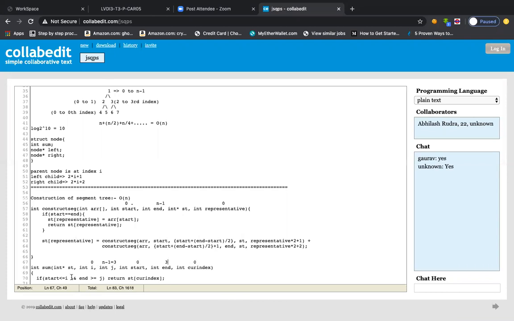And then end is greater than or equal to J. So that means that 3 is greater than or equal to J. So that's true. So that means that we will be returning segmentary current index. Current is how much? 0 value. So we'll be returning segmentary 0th index, which is 1. So this will be consisting of what? This will be consisting of 0 to n minus 1.